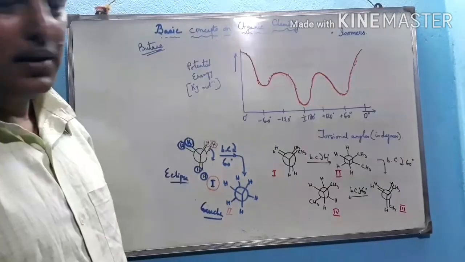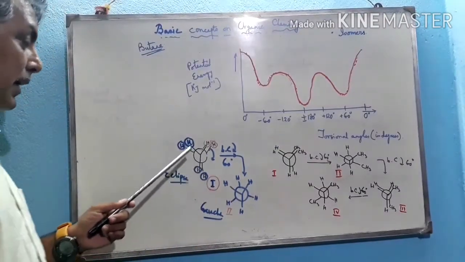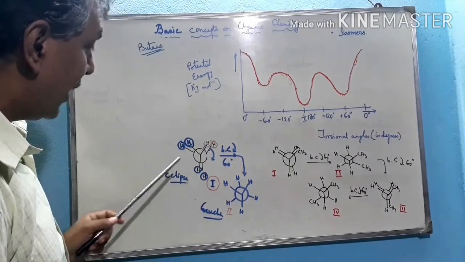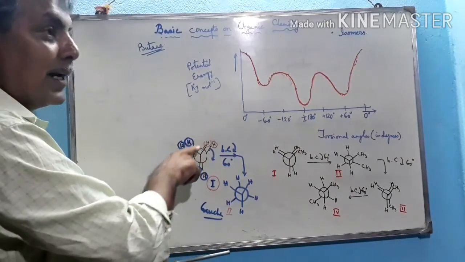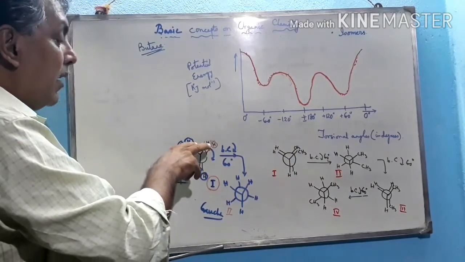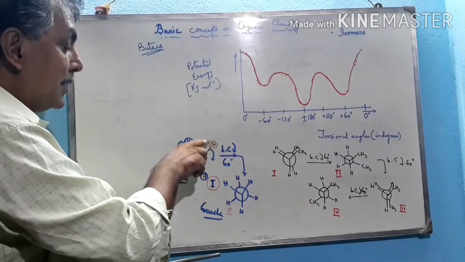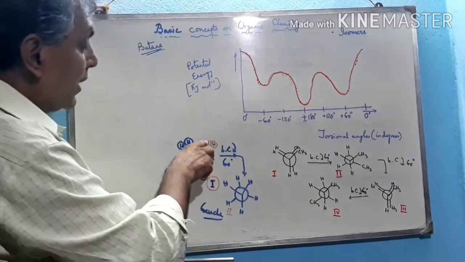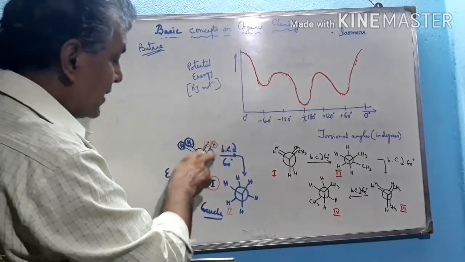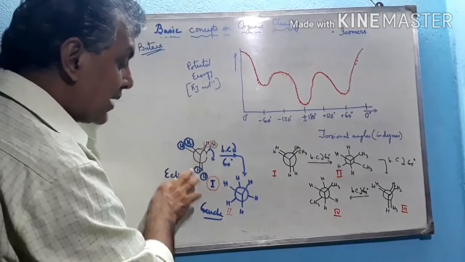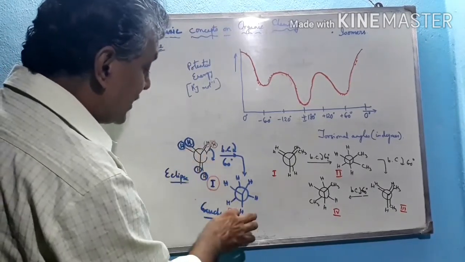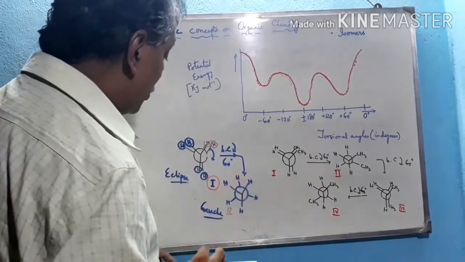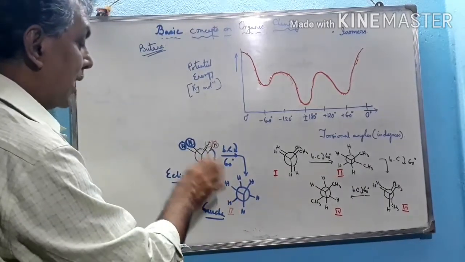Now see this structure, ethane. We have already drawn the conformers of ethane. The first structure is called the eclipsed structure, where there is a type of interaction like flagpole interaction, not the actual flagpole but a flagpole-type interaction. Here the two sigma bonds come over each other, and that's why steric hindrance as well as electronic repulsion occurs. Eclipsed is the most unstable structure. As compared to the eclipsed, the staggered structure is the anti structure, where all the hydrogen atoms are anti to each other. So this structure is more stable. 2 is greater than 1 in stability.